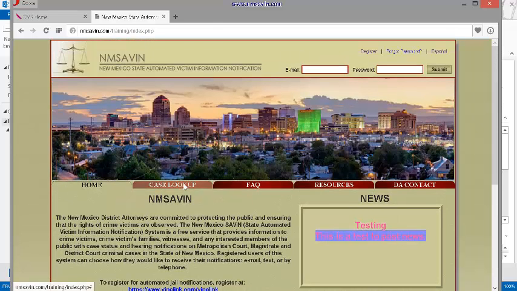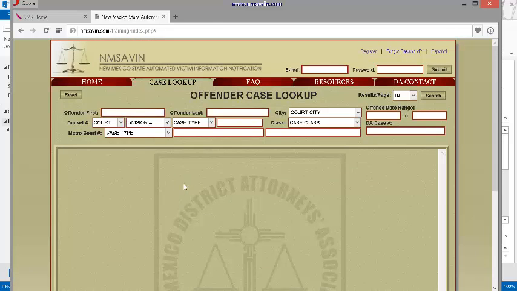The next tab is Case Lookup. Here, if you know your offender's first name, type it in. If you know their last, you can type it here. Otherwise, click Search.